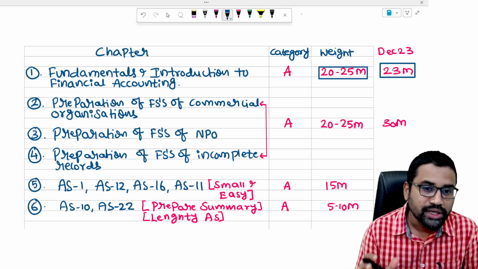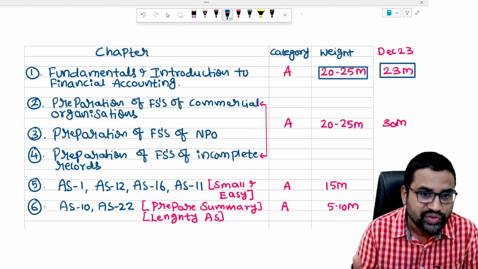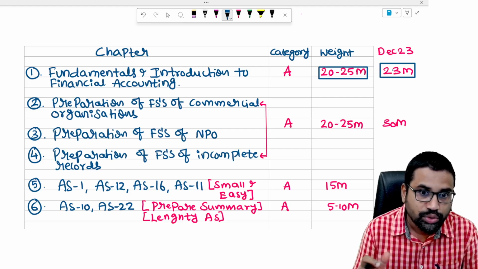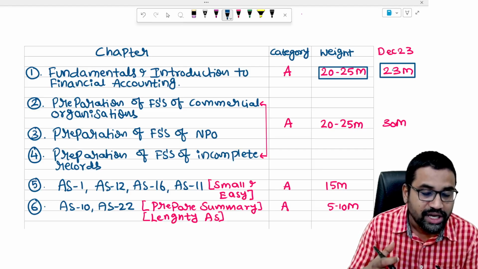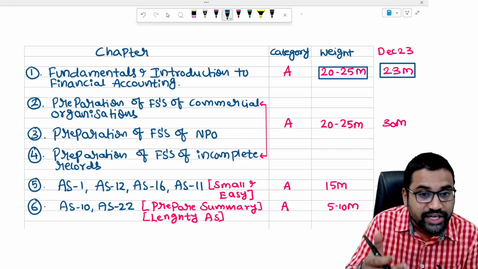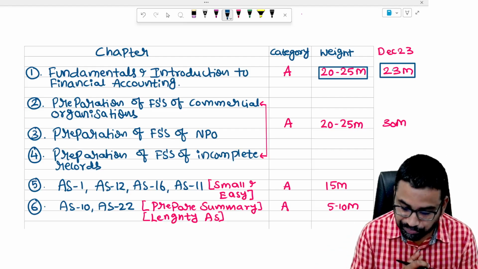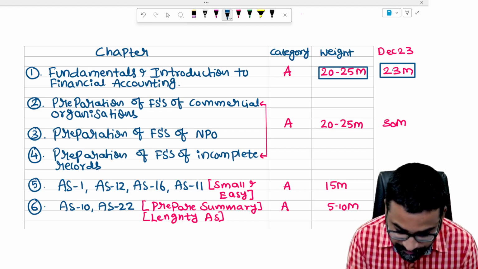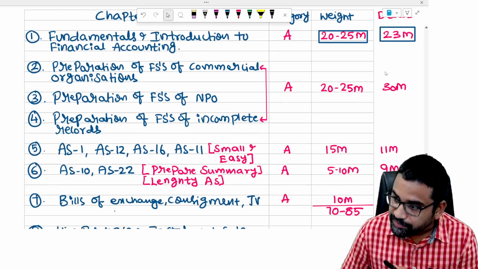In chapter number 1, don't waste much time on theory. For example, what is a company, what are the features of a company, what are the types of share capital. Don't spend too much time on those. First go and prepare cash book sums, then trial balance, then rectification of errors, BRS, capital expenditure, revenue expenditure. First try to finish those topics, then read theory once, which is more than sufficient. This is a category A chapter, very important. Please don't skip it.